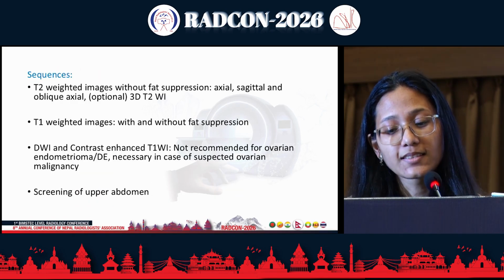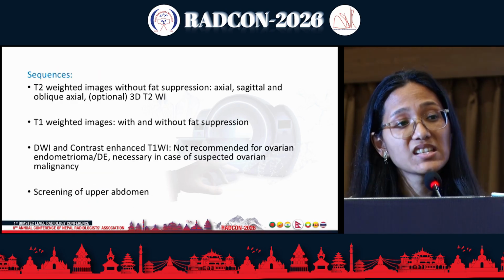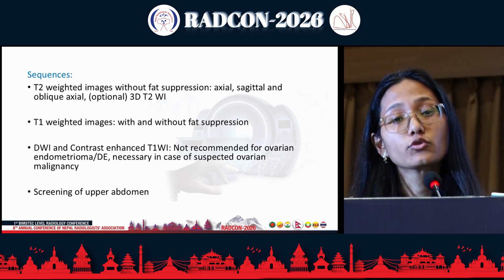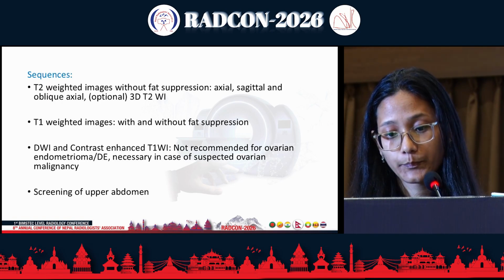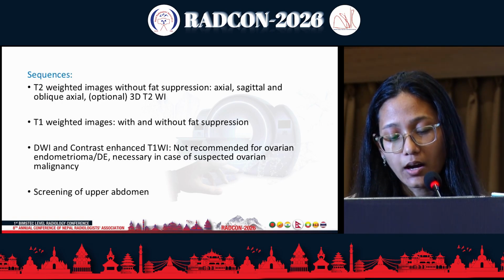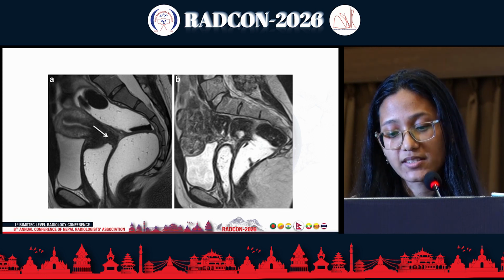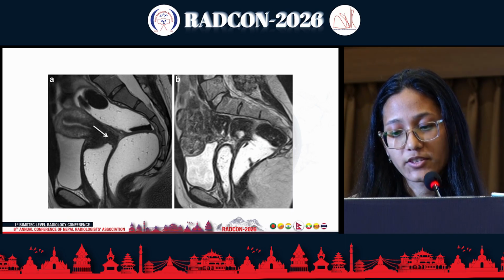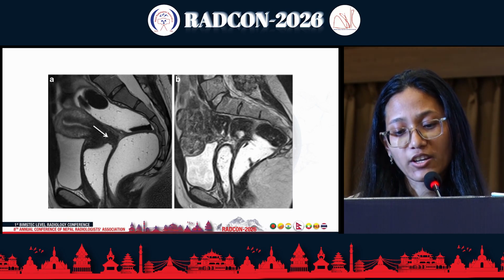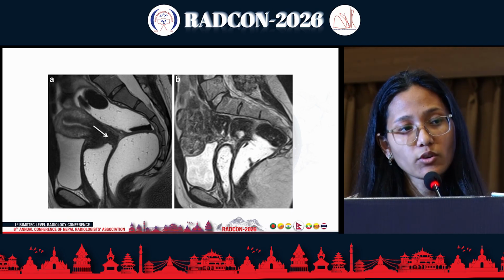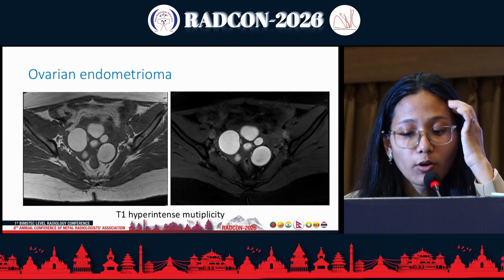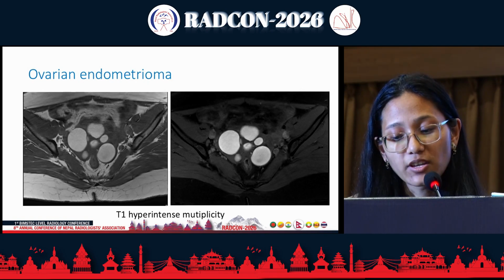And in the sequences, what we should not be missing is the T1 weighted images without and with fat suppression, and also to screen the upper abdomen. So here we have these 2 comparative images. In the second image, there has not been good opacification of the vagina and the rectum. And in the first image, we can see the opacification of the vagina and the rectum, showing the endometriotic nodule affecting the vaginal fornix.